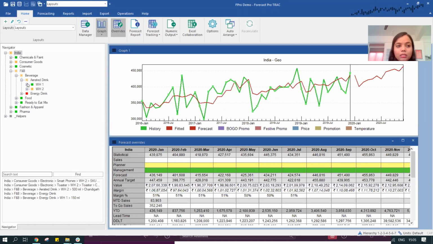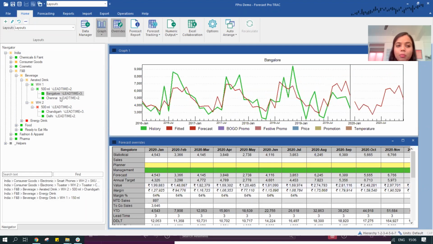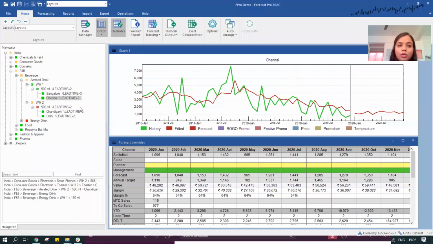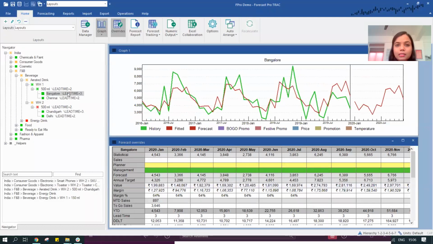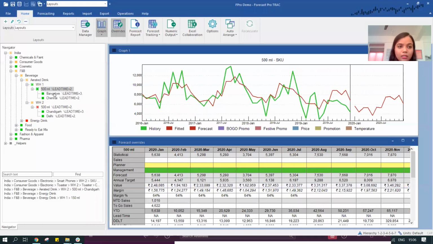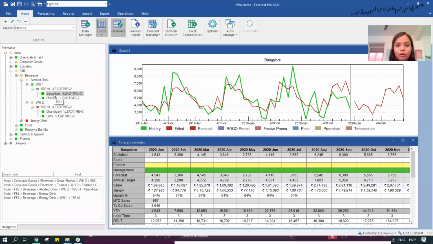This company is selling or replenishing its products from two warehouses. One is warehouse one, which supports Bangalore and Chennai. The other is warehouse two, which supports Chandigarh and Delhi. The easy part of this system is creating this product hierarchy, which helps us in slicing, dicing, and analyzing the information quite easily. I've taken, for example, this product, which is an aerated drink, 500 ml, which sells in Bangalore.